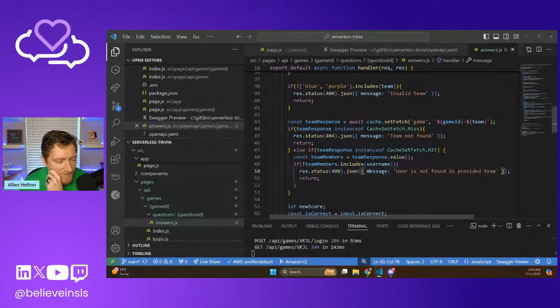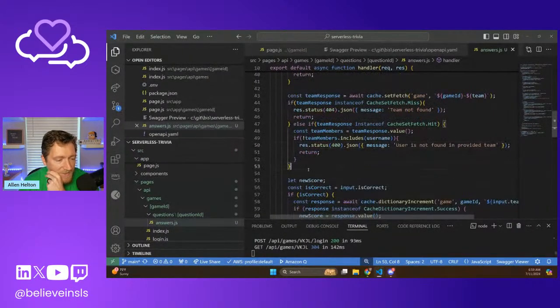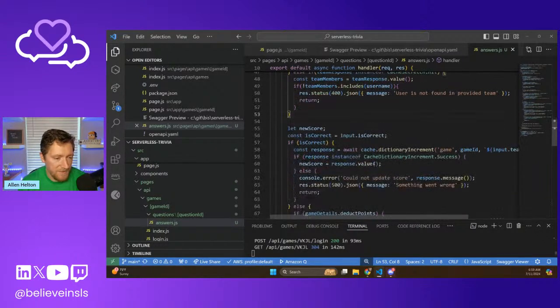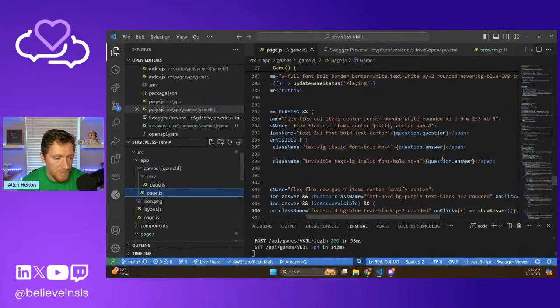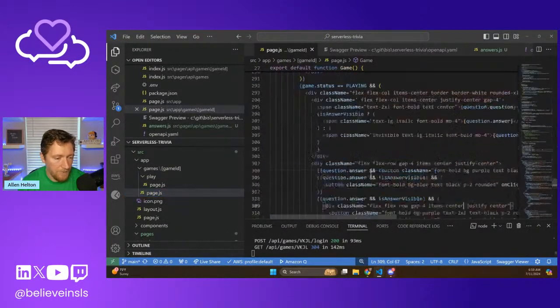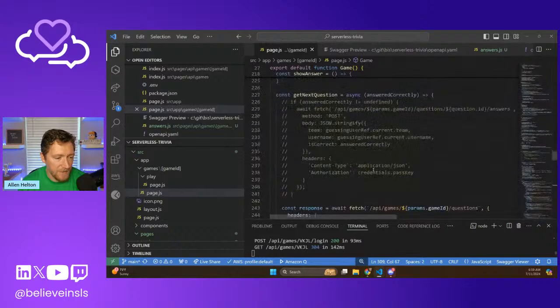Okay. I think that's everything. I think we have the validations in here. We'll bypass updating the analytics for the question for now, just for the sake of getting the gameplay in, and we'll test to see if that's hunky dory. So we've updated that. Now we're going to go to the page, and we're going to call that endpoint. I actually have that commented out here.